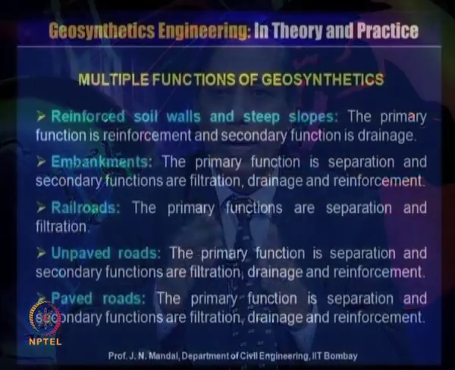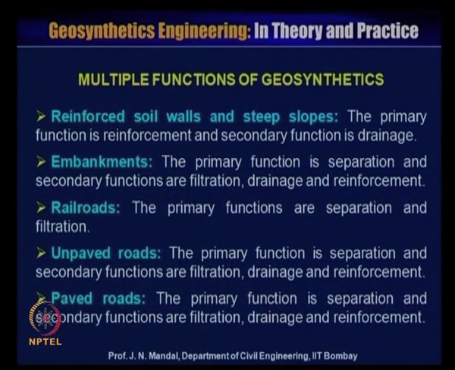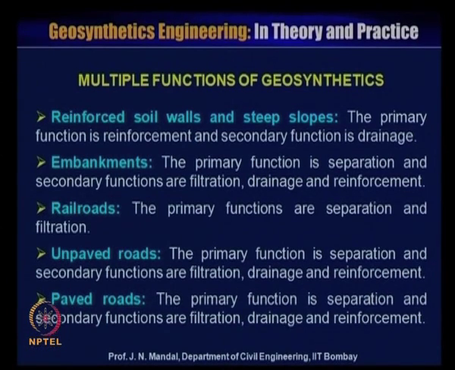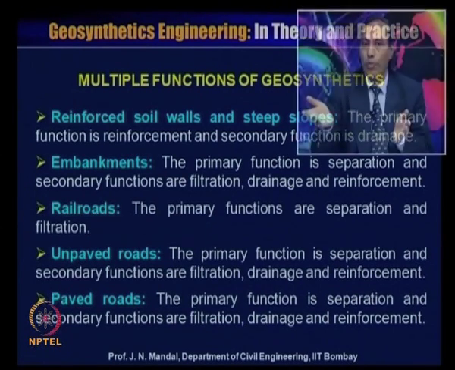Now you can see here that for reinforced soil wall or steep slope, the primary function is the reinforcement and secondary function is drainage. The same material is acting as a reinforcement as well as a drainage function. When you construct the embankment, the primary function is separation, to separate the fine material from the coarser material, and secondary functions are the filtration, drainage and the reinforcement.